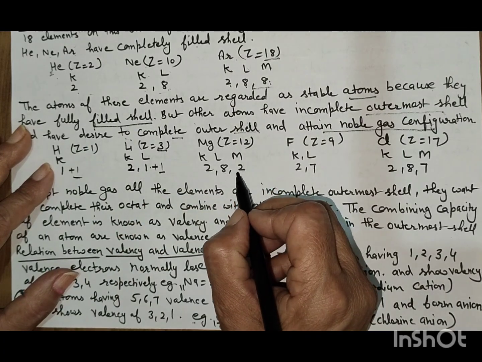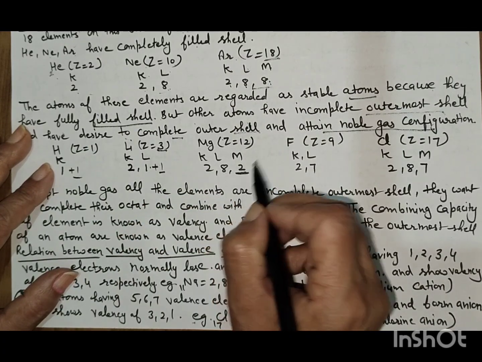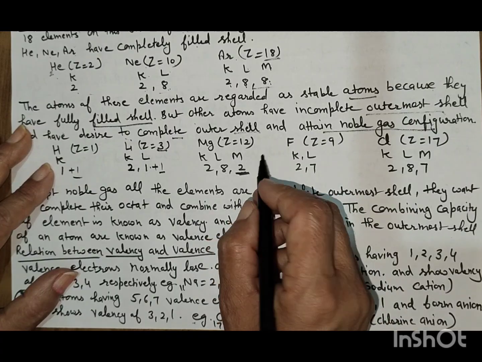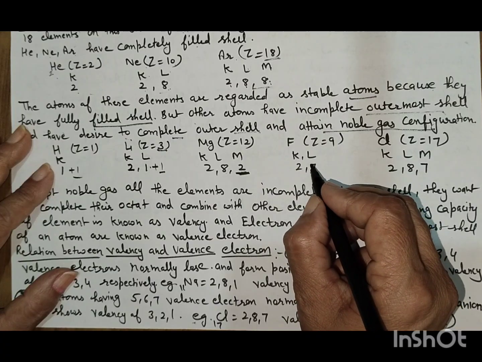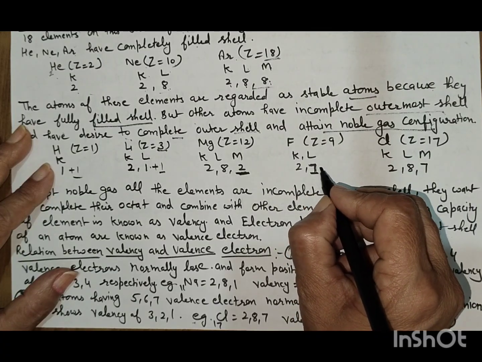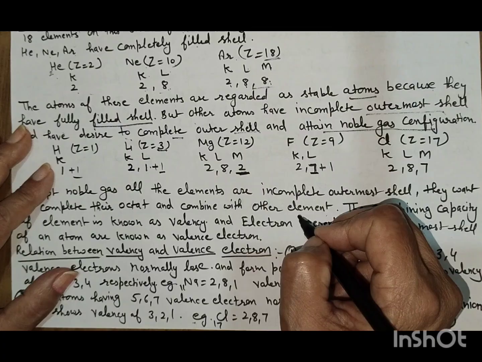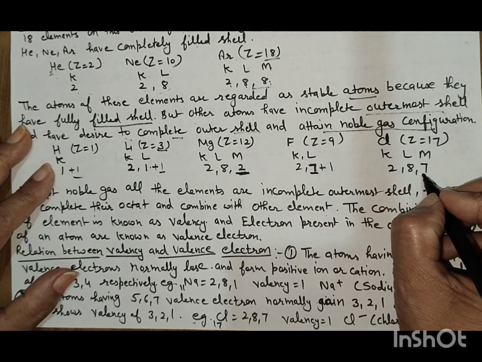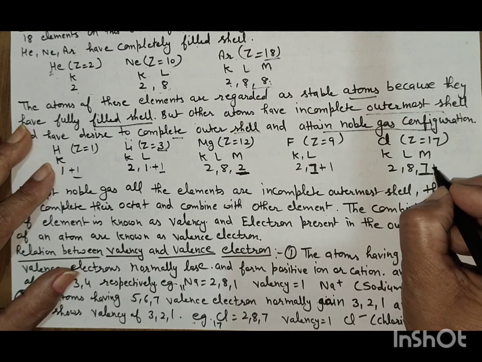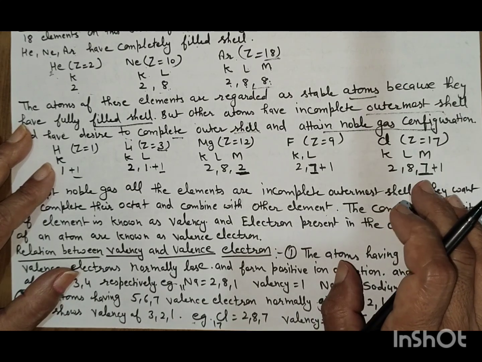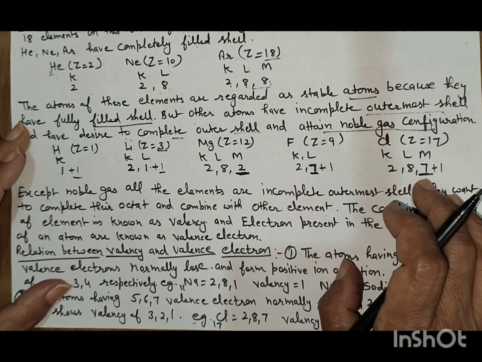In magnesium, the outermost shell has 2 electrons, so it can lose 2 electrons. In fluorine, it has 7 electrons in the outermost shell; it cannot lose 7 but gains 1 electron easily. In chlorine, there are also 7 electrons in the outermost shell. It can gain 1 electron easily, not lose the 7 electrons.